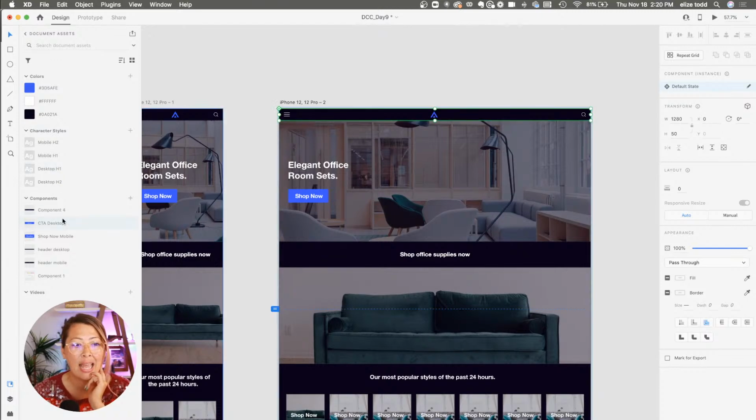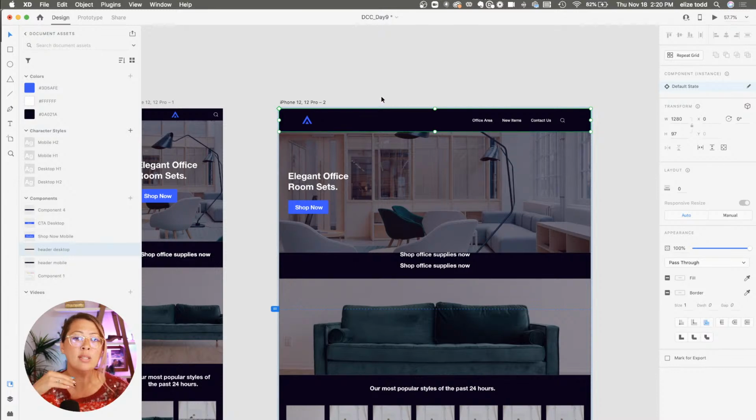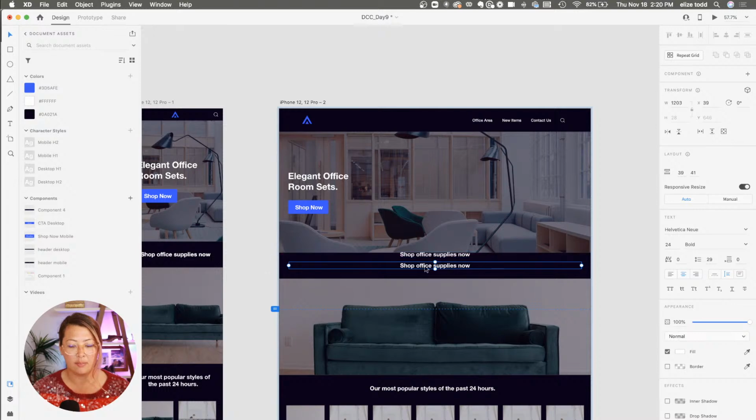I've already created a desktop header. If you are working in a design file, and potentially you are working with a company and reusing the same header over and over, you're already going to have these assets. You're already going to have that navigation you're using again and again. So we're going to pretend like we've already made it, but maybe you have to create a new one yourself. But once I've replaced it, you'll see that because I have stacks on, everything just moved down. I didn't have to move everything down. Oops, I have two of these in here. And then let's remove that guy.